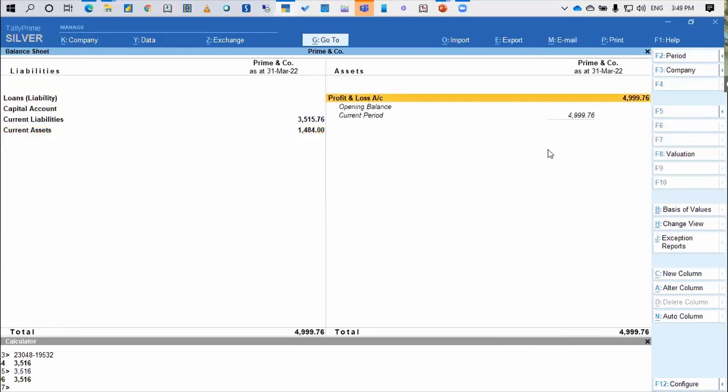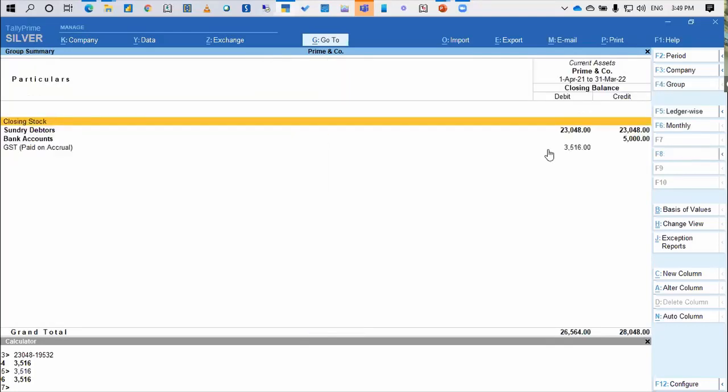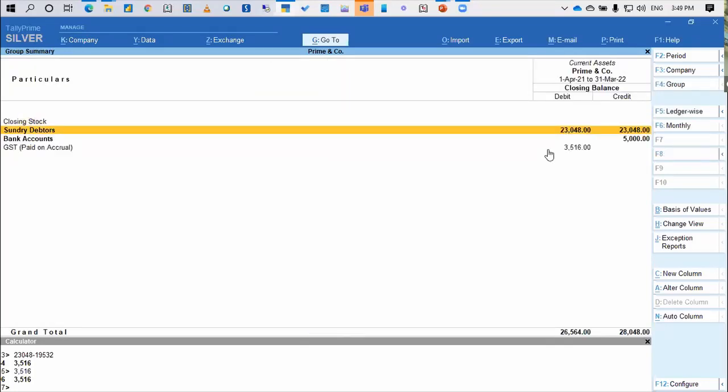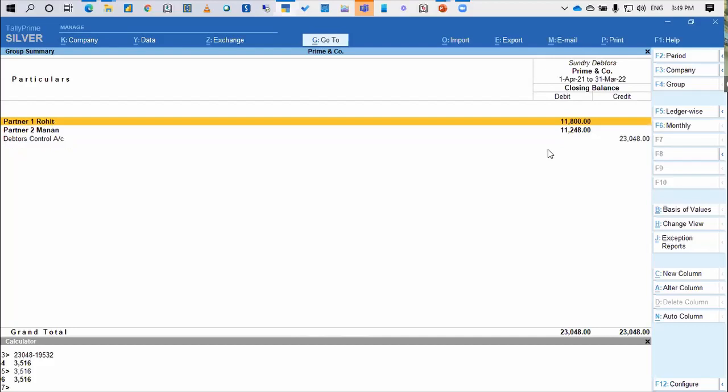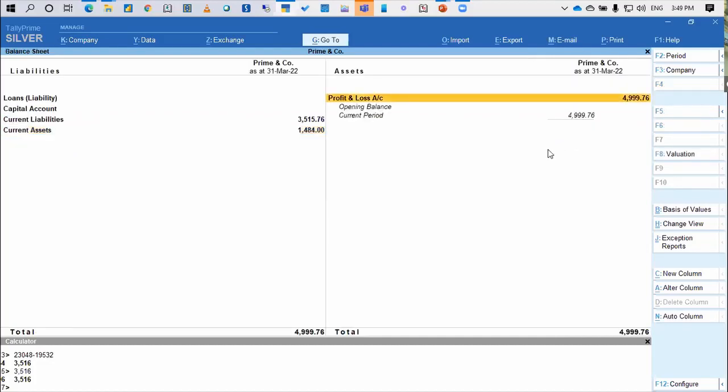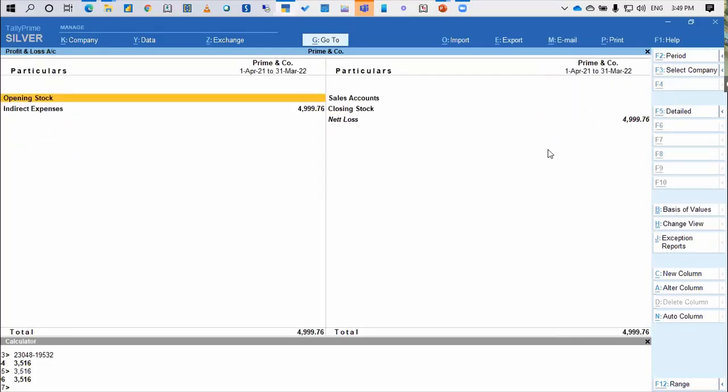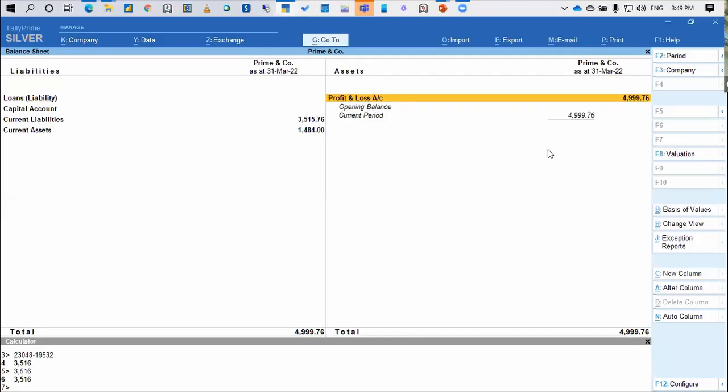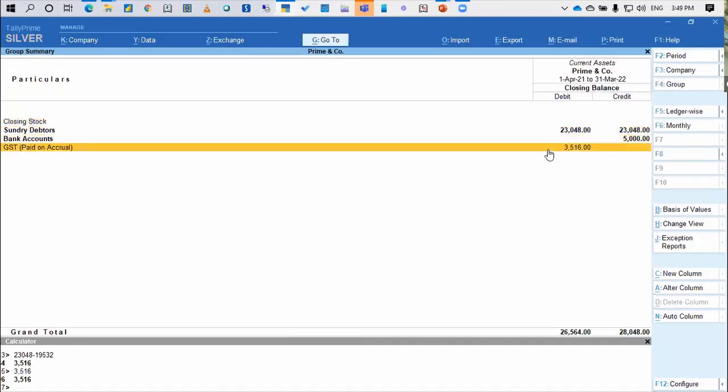there is no sundry debtors. On the face of it, there is no sundry debtor. It is nullified. My professional fees is reversed to the extent of the amount not received. Since I have not passed any receipt entry, it is not received and everything is reversed. And there's a new ledger which has come into the balance sheet called GST paid on accrual.